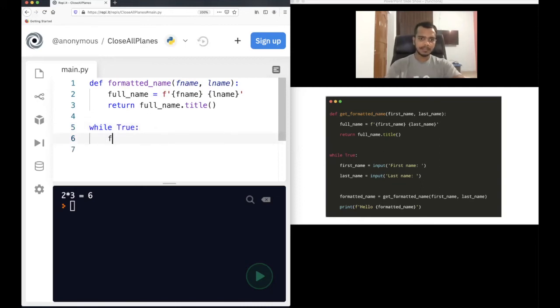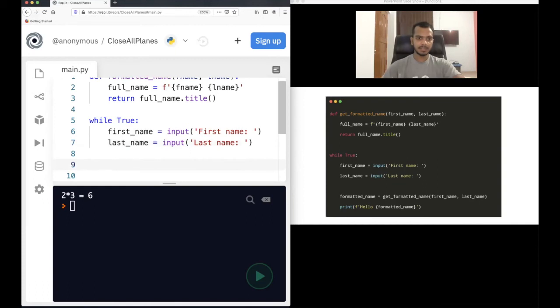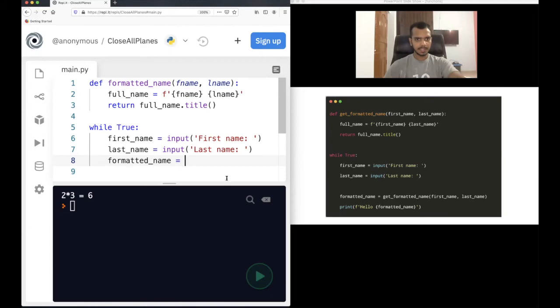Then first name equal to input, first name. So I will ask the user to input the first name. I'll copy this. Last name, I'll ask the user for his or her last name. Then I will call the function, formatted name equal to. Let me just expand this.